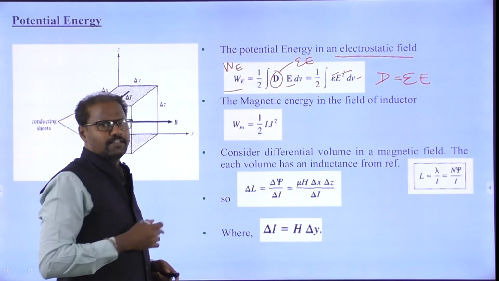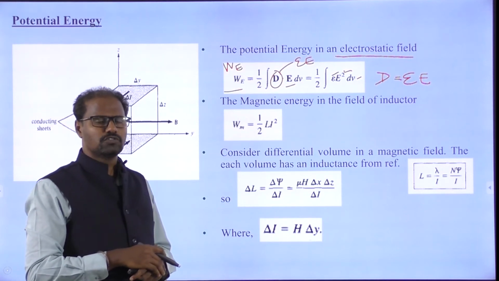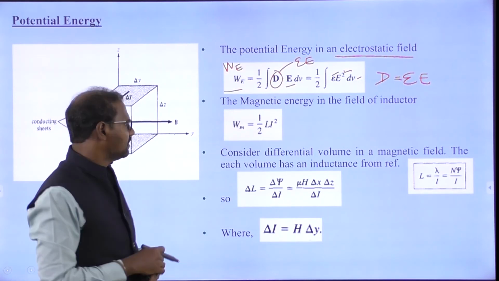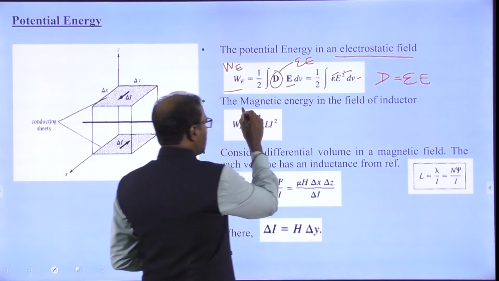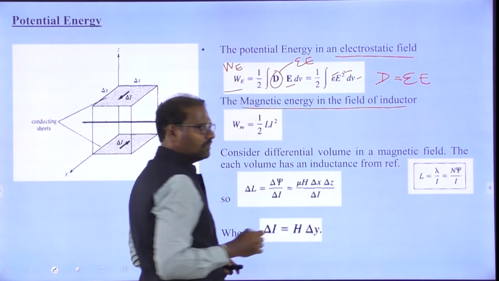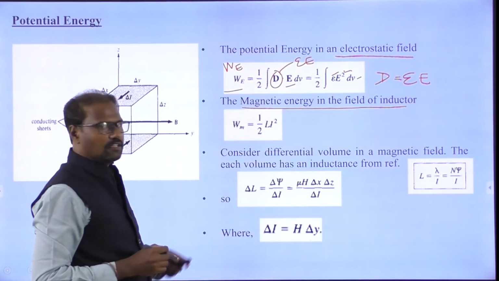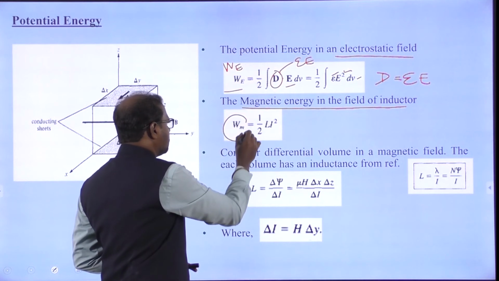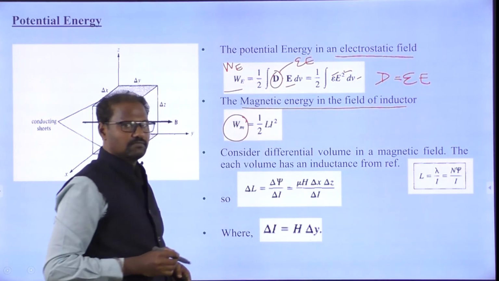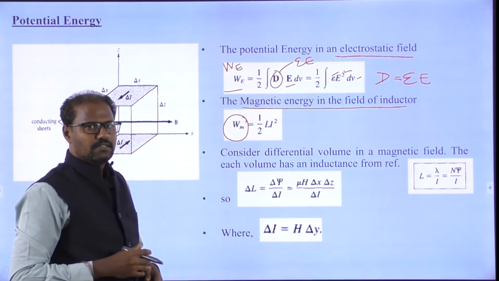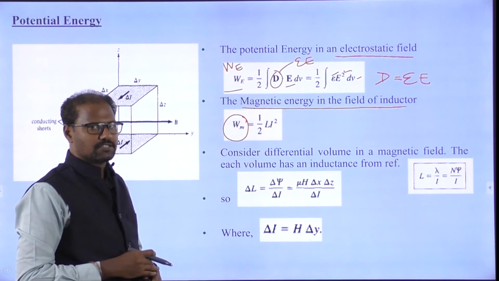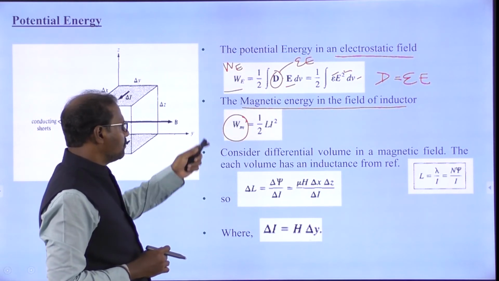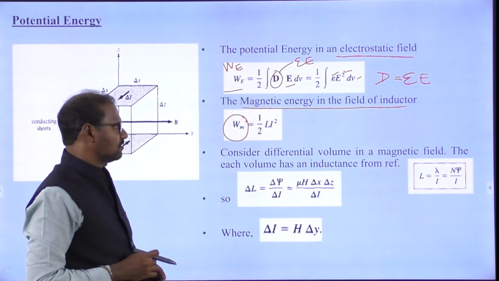Now for the magnetostatic field, what we are going to use is the inductor. The inductor is the element that stores the magnetic field. What is the magnetic energy of the inductor? It is 1 by 2 L i squared. We also discussed self-inductance and mutual inductance topics. So Wm equals 1 by 2 L i squared.